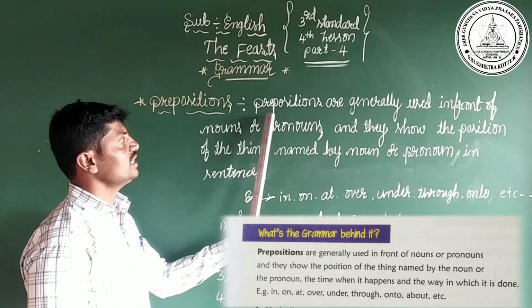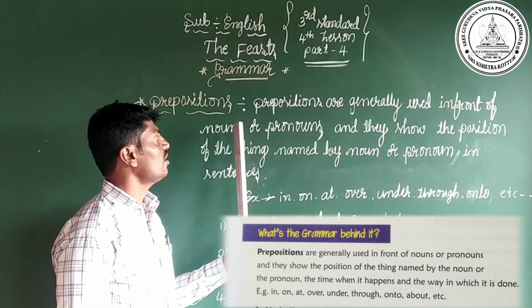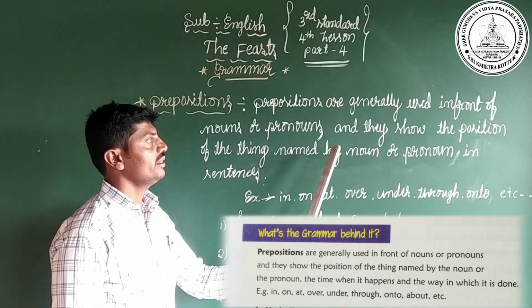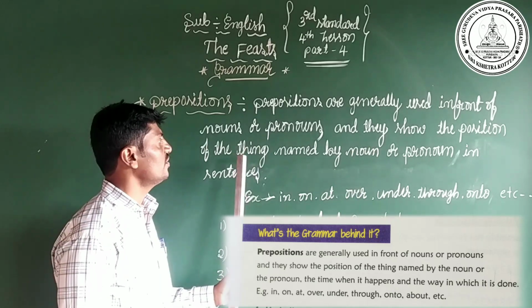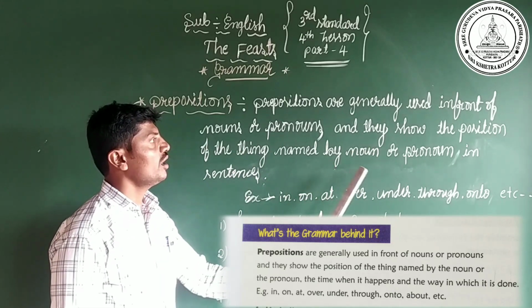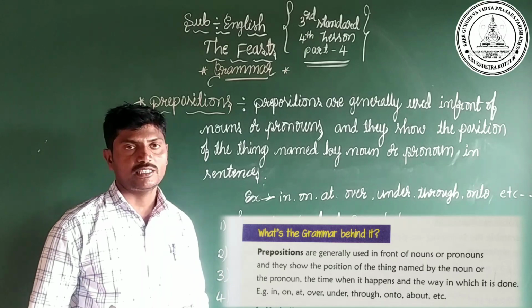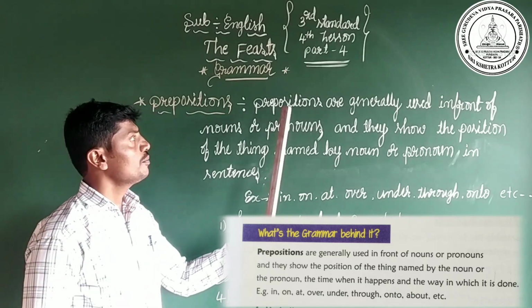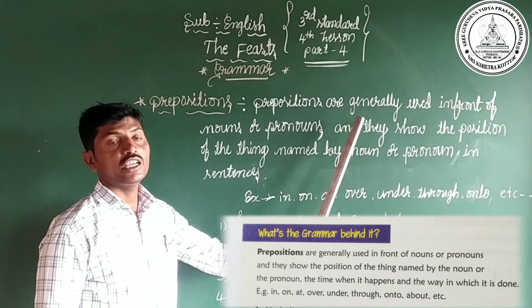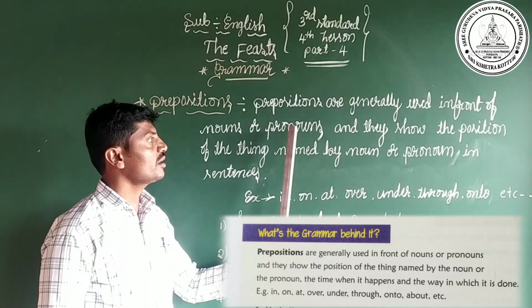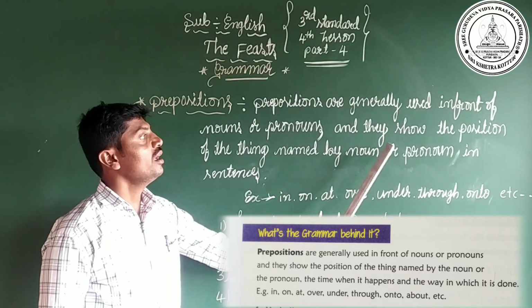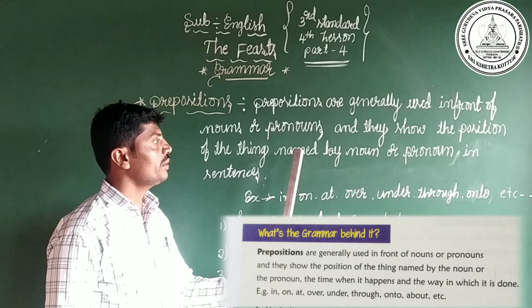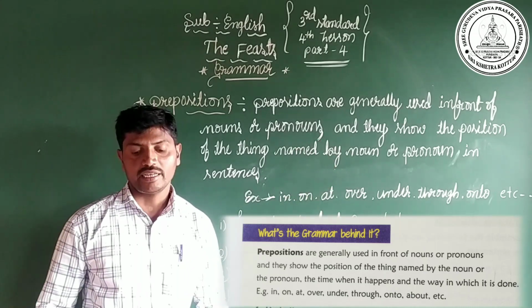Yes. Prepositions are generally used in front of nouns or pronouns and they show the position of the thing named by the noun or pronoun in sentences.